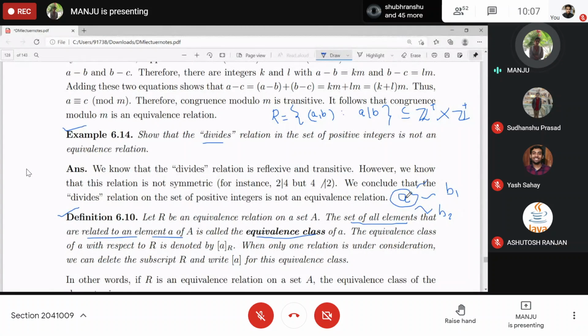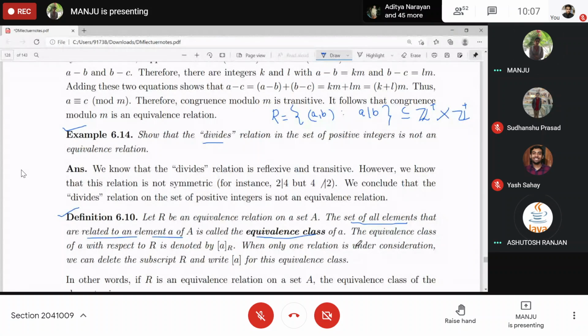Obviously, a will also be equivalent to itself because of reflexivity. If you collect all these in a set, that is the equivalence class of a, related to a via this relation R. Understood the definition of equivalence class?